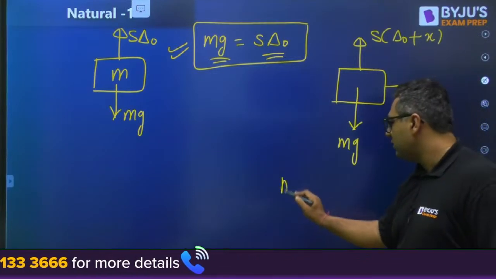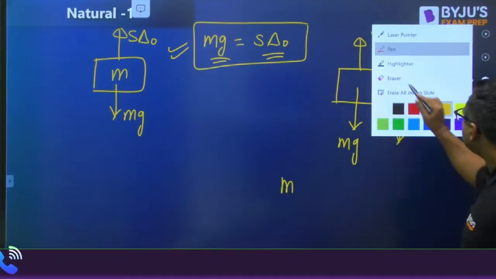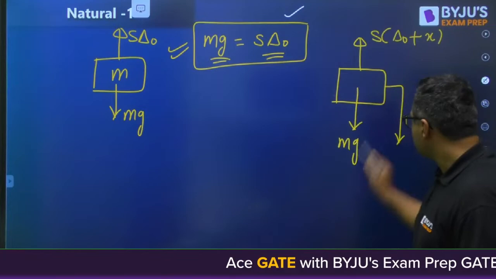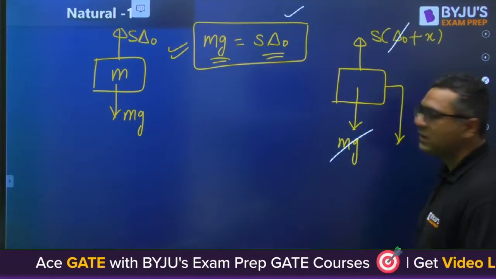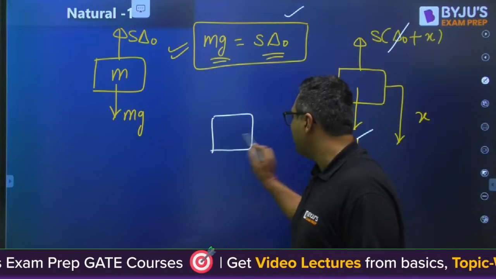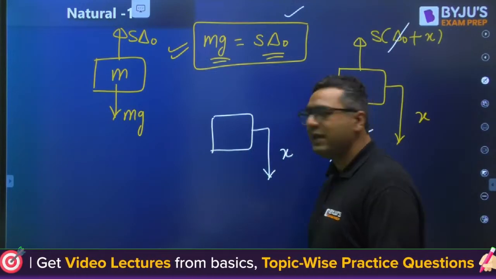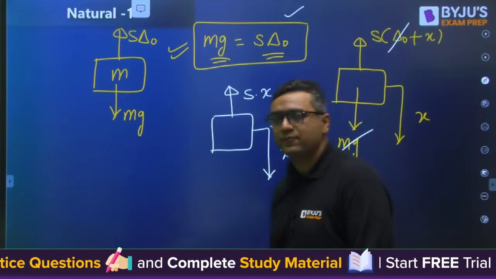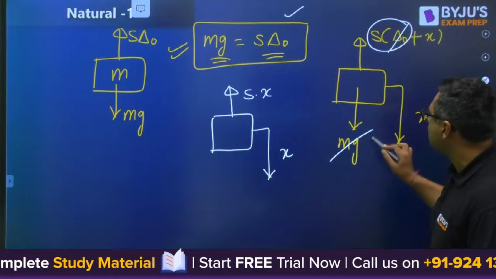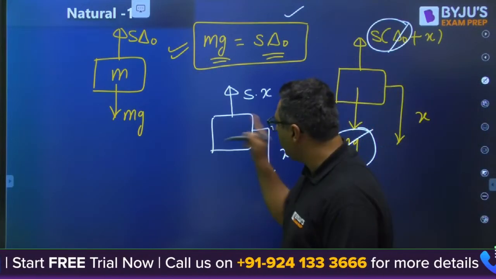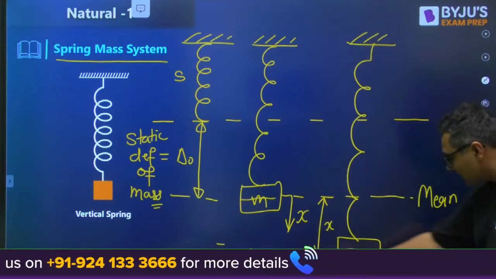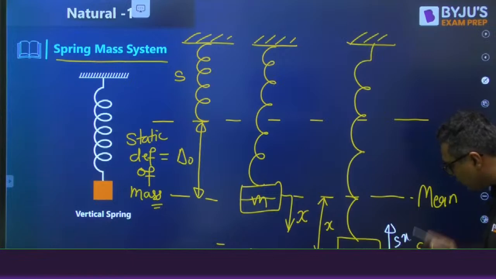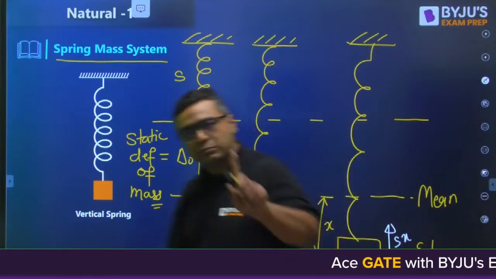We already know that mg is equal to S delta naught, so mg and S delta naught are already balanced. That's why, whenever we displace the system by X, we show a restoring force, that is S into X, because S delta naught is balanced with mg. So at this condition the mass has a restoring force S into X acting on it, and because of this force, the mass will move.